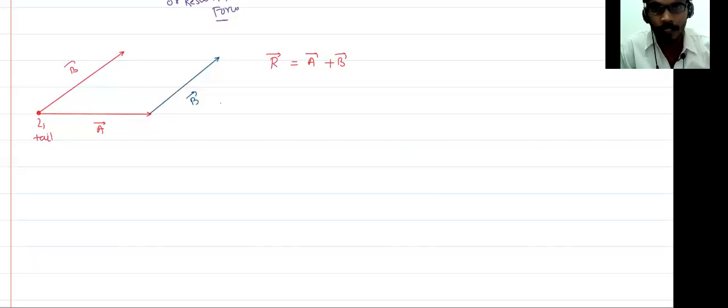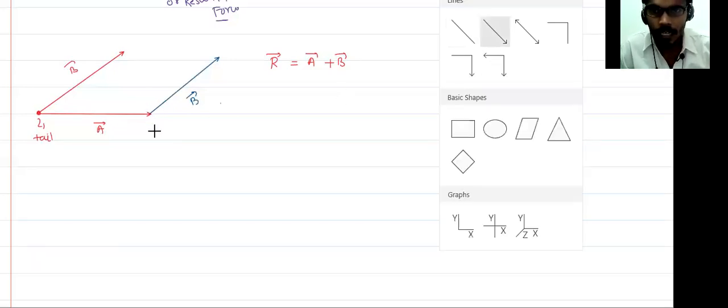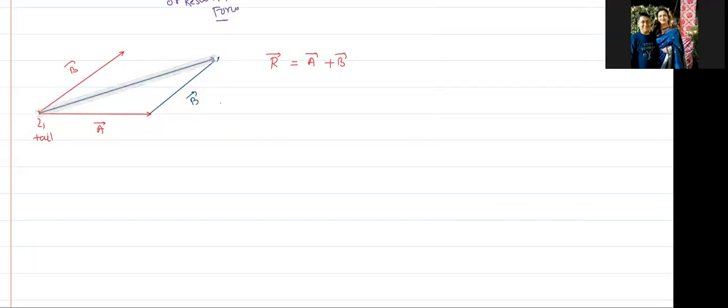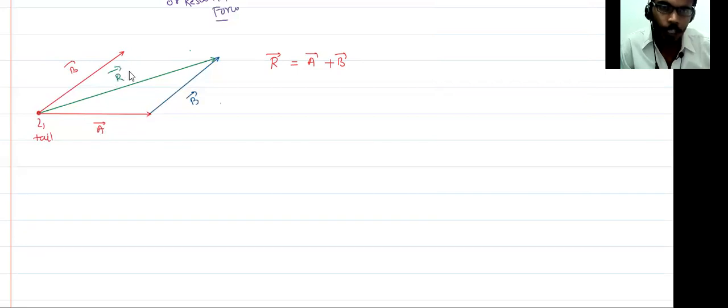If this happens, then the net of these two vectors, this R vector, is from the tail of A vector to the head of B vector. So this is your R vector, which is equal to A vector plus B vector.